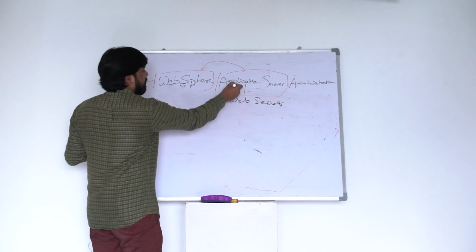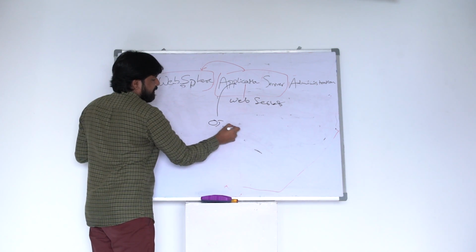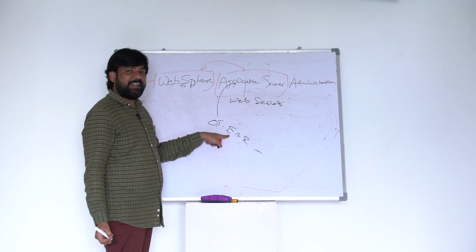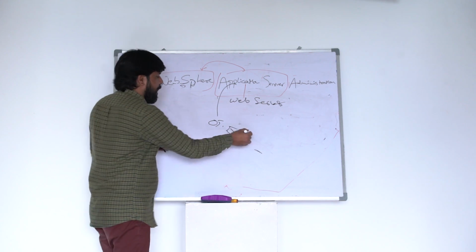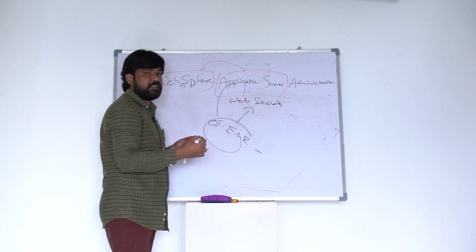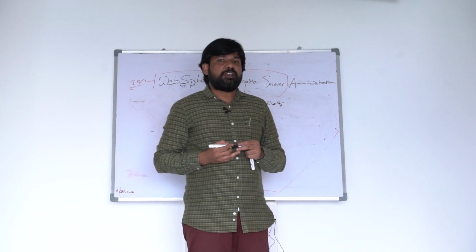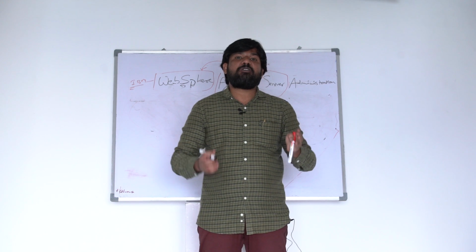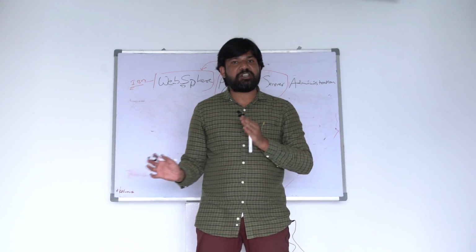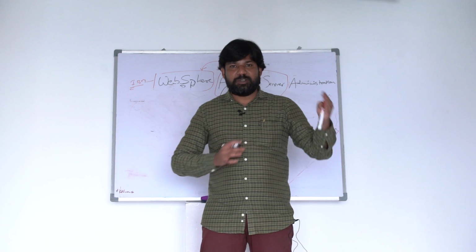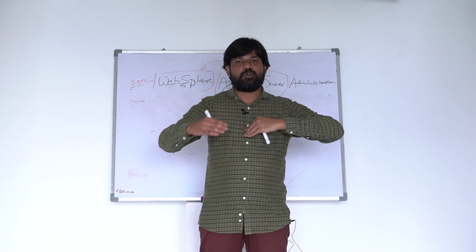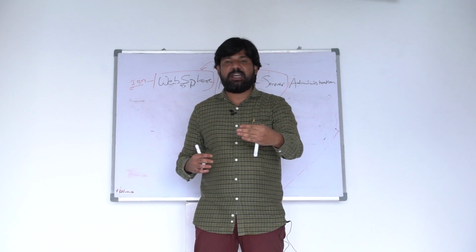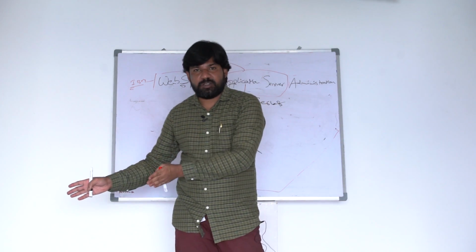That means the application server is going to take care of the onlinetransaction.ear file. Then what about the web server? The web server is not going to take care of the entire EAR file. It is going to take care of part of it, that is, the onlinetransaction.war file. Understand? Before 99, when the web server was in the picture, we had web module developed Java applications. Once EJBs came into the picture, once the application moved from web module to EJB module, from WAR to EAR file, the application server came into the picture.